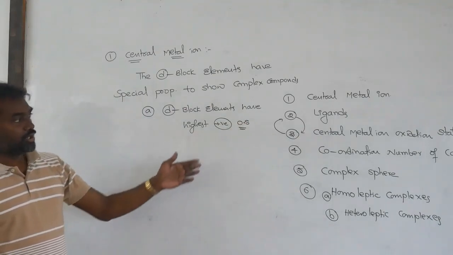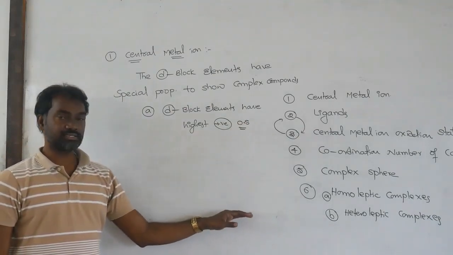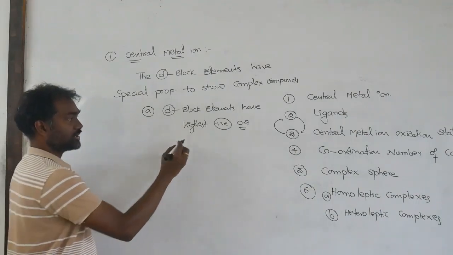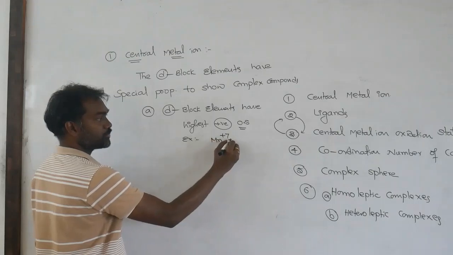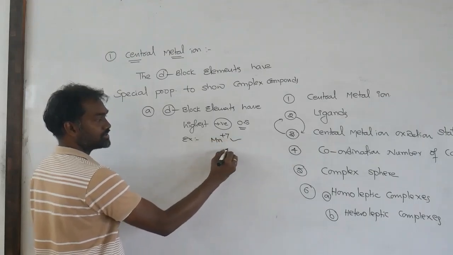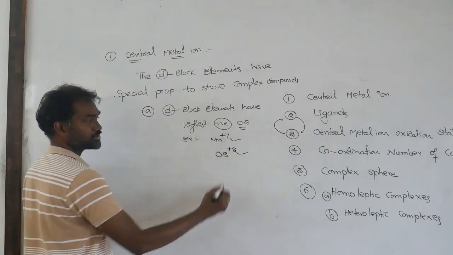Already we have seen oxidation states from +1 up to +8. The best example: manganese shows up to +7, osmium shows up to +8.